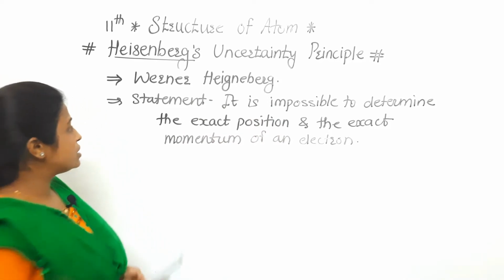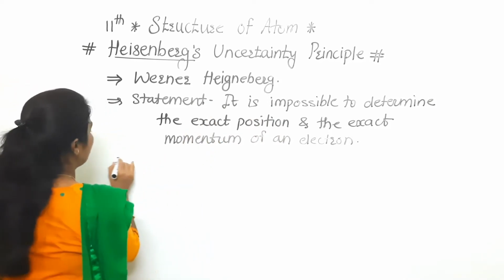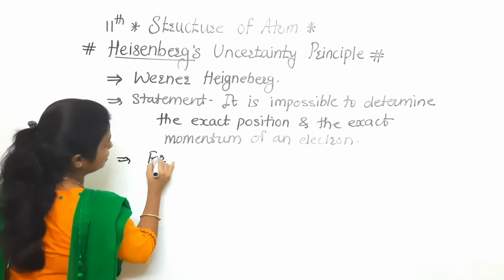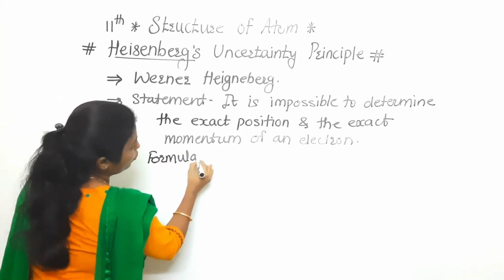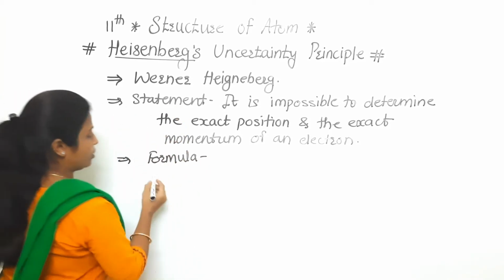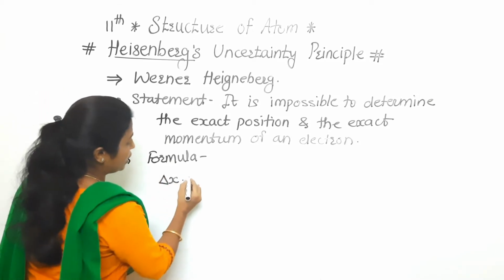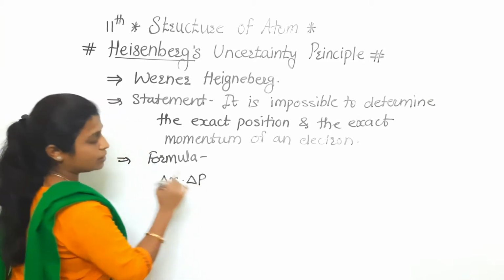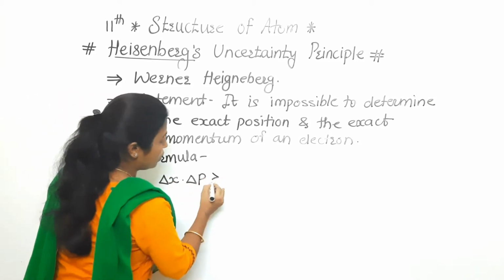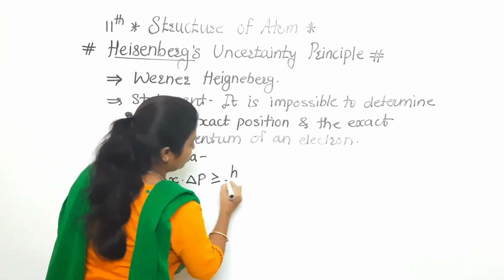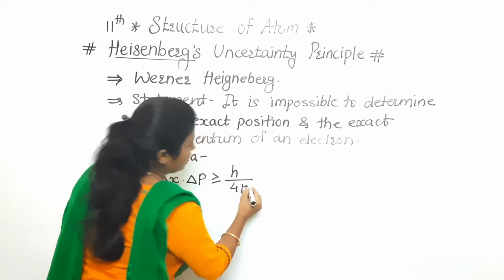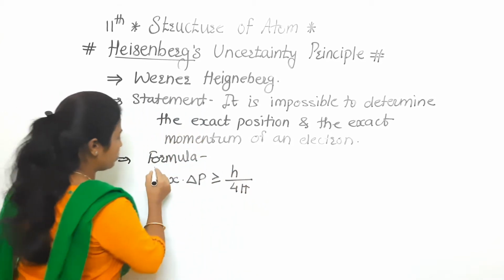Now we will discuss the formula regarding this one. So the third point we are going to discuss is the formula. Which formula are we using here? Now see here: delta x, the uncertainty in position, into delta p, the uncertainty in momentum, is equal to or greater than h by 4 pi. This is the main formula.